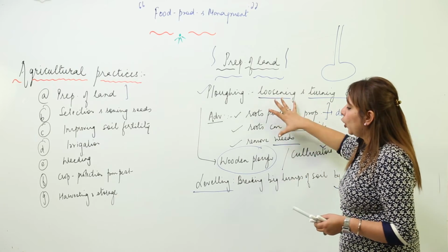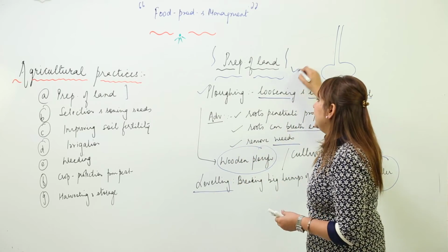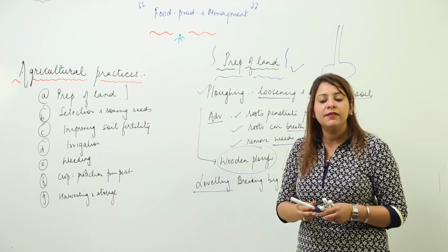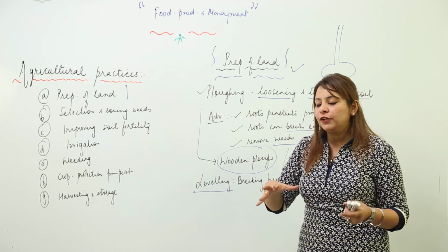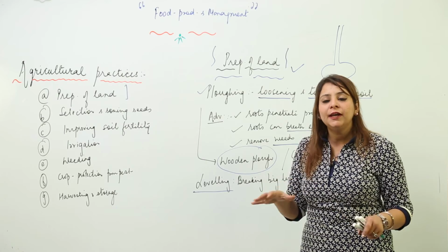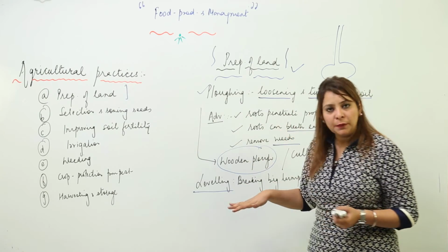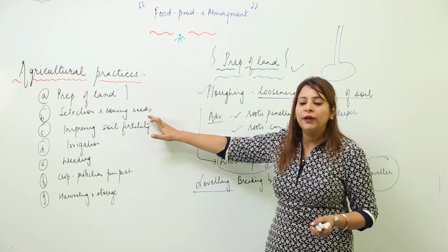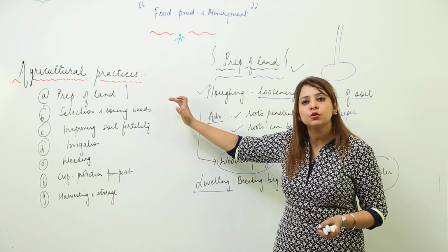When you plow and level the soil, you are preparing the land, and once you are finished with plowing and leveling, the soil is ready and we can sow the seeds into it. So the first step is plowing and leveling, that is preparation of land. Second is sowing. Now we are going to start with the second step, that is selecting and sowing of the seeds.